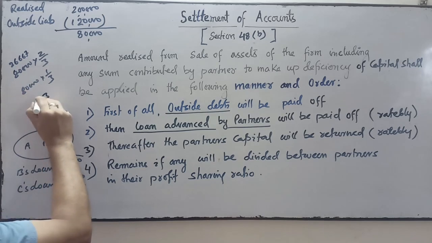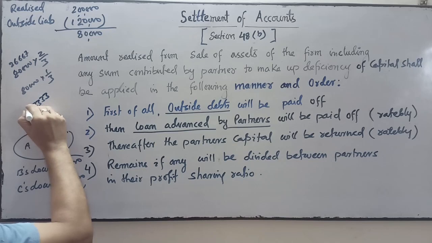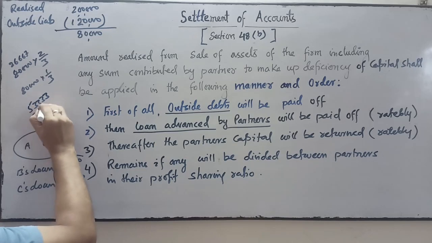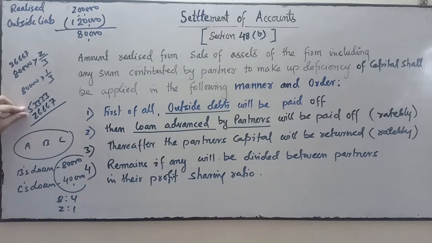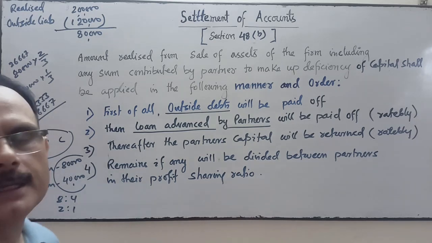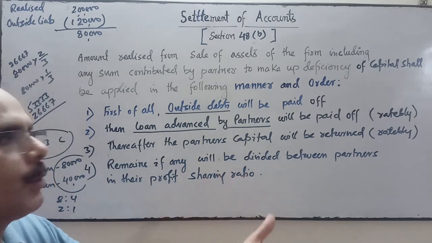So 53,333 will be paid to B and 26,667 will be paid to C for the settlement of their loans ratably.